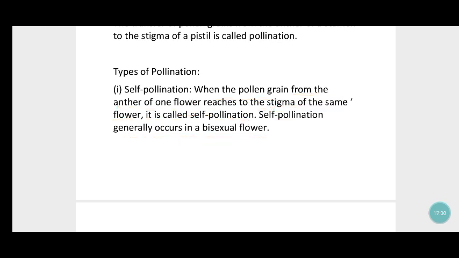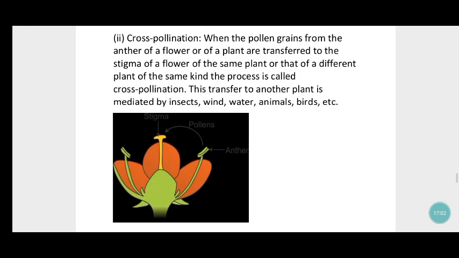Next we'll see about cross-pollination. Cross-pollination is just opposite to self-pollination. The pollen grains are taken from the anther and reach the stigma of another plant, or a different plant of the same species.